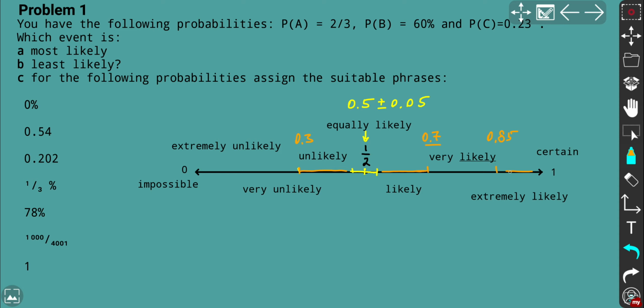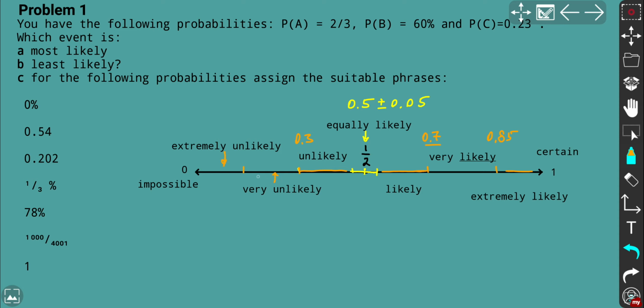So extremely likely is within 0.85 up to 1. The same way you can estimate right there. So very unlikely and extremely unlikely, with 0 being impossible. So extremely unlikely is right there, very unlikely is right there.